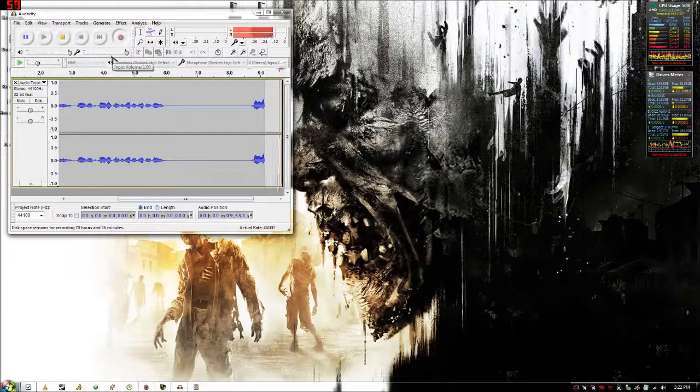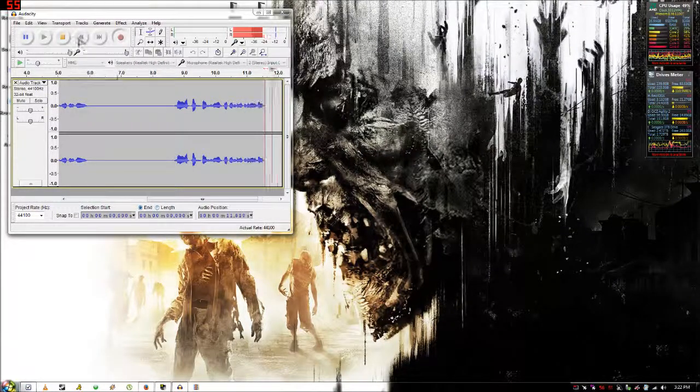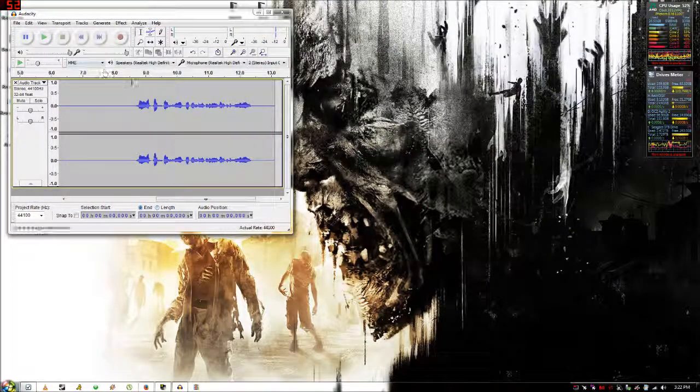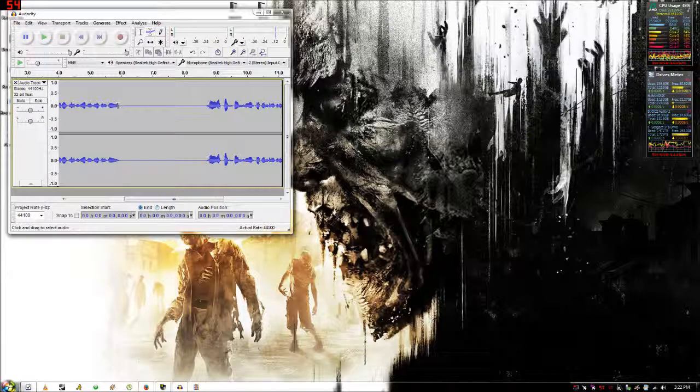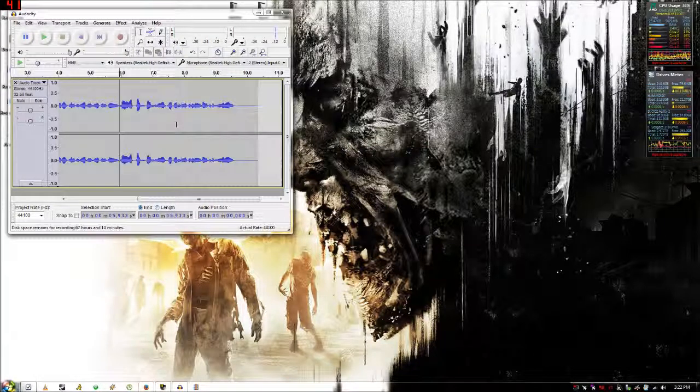Now I left that space in there on purpose so I could show you how to trim the audio. So we're just going to scroll backwards. Say you have a chunk of audio that you don't want, or you just want to shorten it up a bit because it doesn't quite match your video. You want to pick your selector up here and select the part of the video, and then you simply just want to press delete on your keyboard and it's gone.